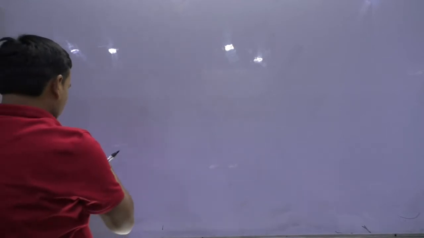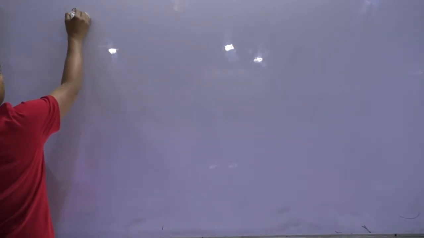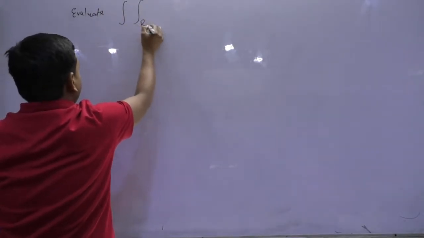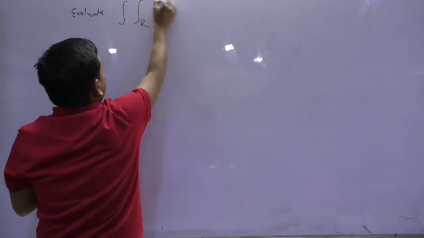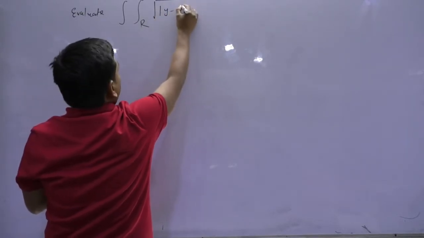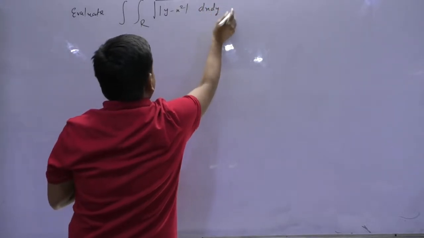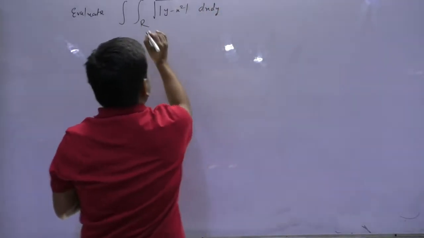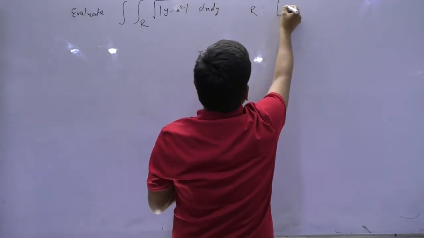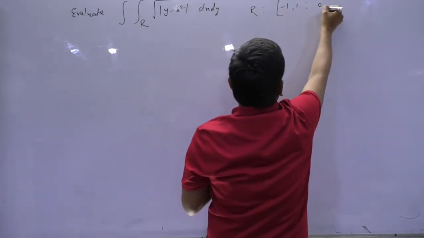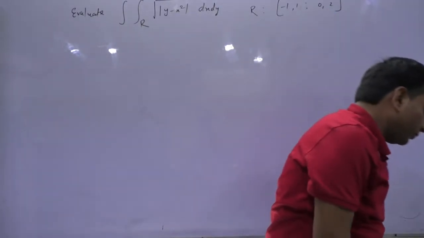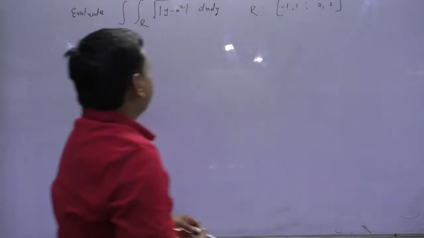So the question was: evaluate the double integral of the square root of modulus of y minus x square, dx dy, where R is the region defined as [minus 1, 1] by [0, 2]. Okay, this is a good question.